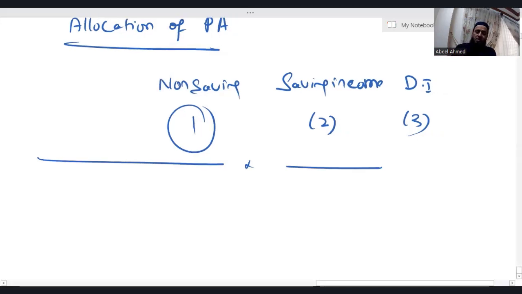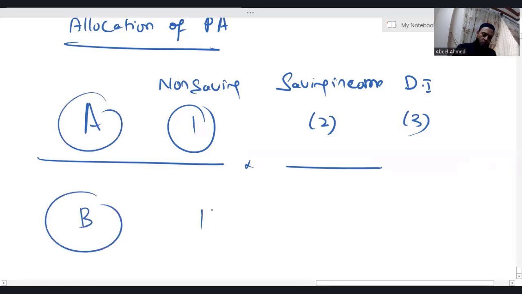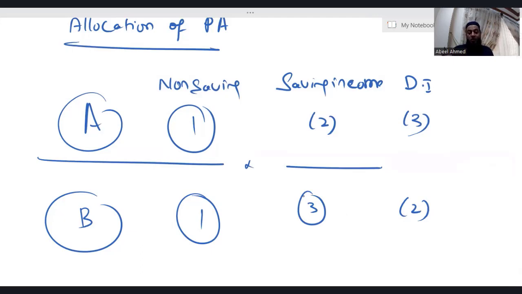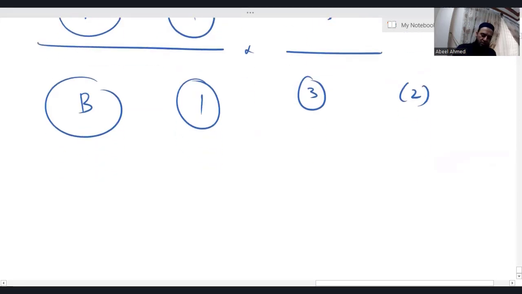So what is the another not so common personal allowance allocation? This is A, which is common. B is not so common. Number one is non-saving. Two is going to be dividend, and third is going to be saving. Now, obviously, there's only one question, sir. How would I know when do I need to go for not so common personal allowance allocation? Very simple. Let's see a question.